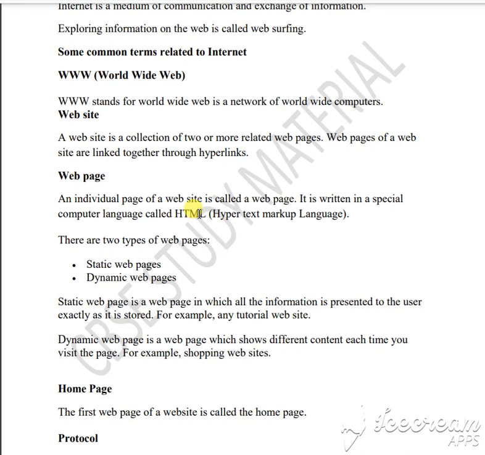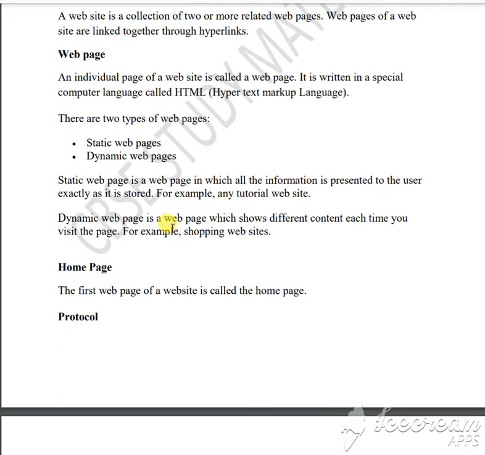Okay, a web page is of two types. One is static, one is dynamic. Static means which will remain as it is. Okay, it is not going to change. It is stored, like a tutorial web page and these things, the CBSE site web page. And dynamic means things change frequently, like different shopping websites, they change their sites frequently, so that is dynamic. Clear?